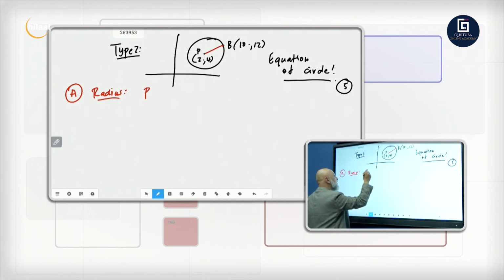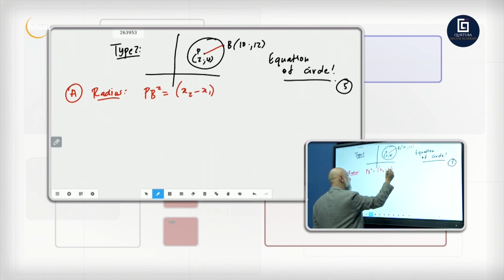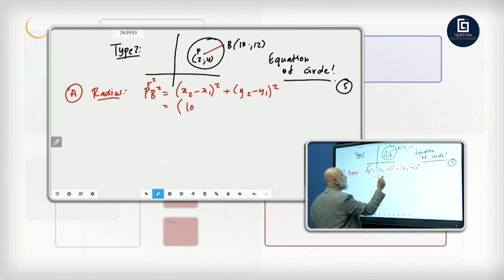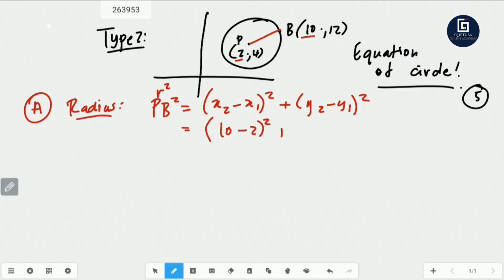So we're going to say PB, or we can say PB squared. I can square both sides. X2 minus X1 all squared, which is R squared. Remember? Radius squared, PB squared. So PB squared will be X2 minus X1 squared plus Y2 minus Y1 squared.